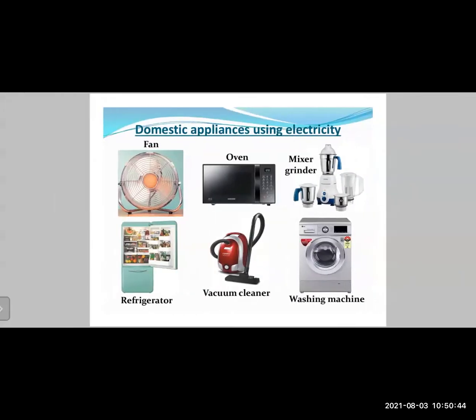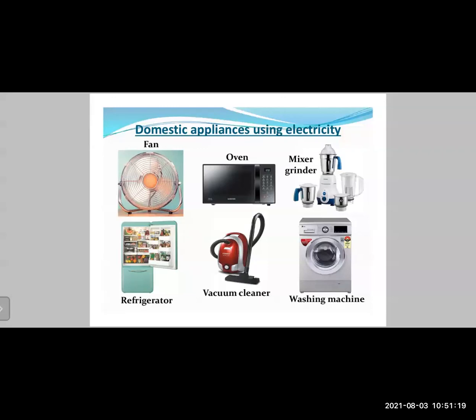Now let us also go through briefly some of the domestic appliances that require a constant electricity source. For example, the fan that we have in our homes, then we have a microwave oven. Then you may have a mixer grinder, a very common appliance that your mother must be using every day to prepare food. All of us have refrigerators at our homes to keep food fresh. Then you also have vacuum cleaners to clean our homes, and washing machines for cleaning the clothes.